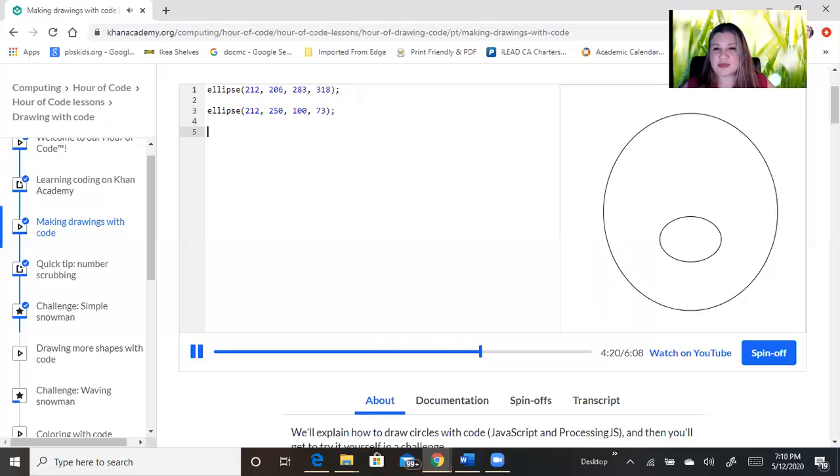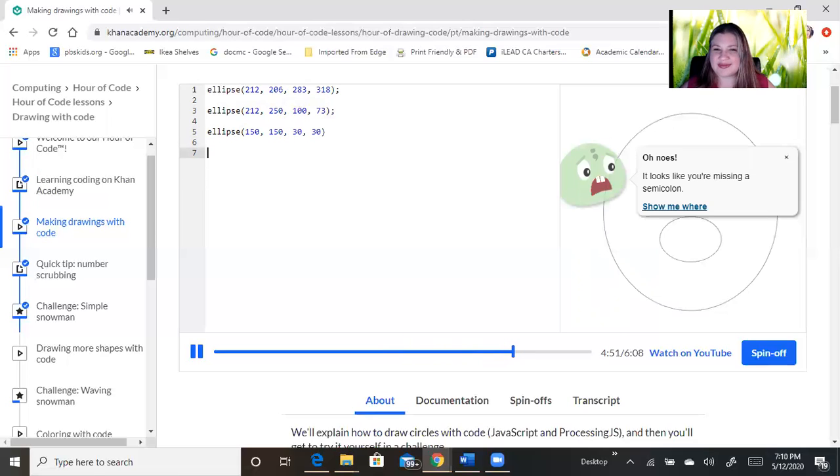Next, we need eyes because a face without eyes is pretty creepy. Let's start with the left eye. It should be closer to the left-hand side than the center. So I'll try 150. And it should also be closer to the top. So I'll try 150 for y as well. And they should be small, perfect circles. So I'll try 30, 30. Okay. I don't see my eye yet. What's wrong? Ah, here's the issue.